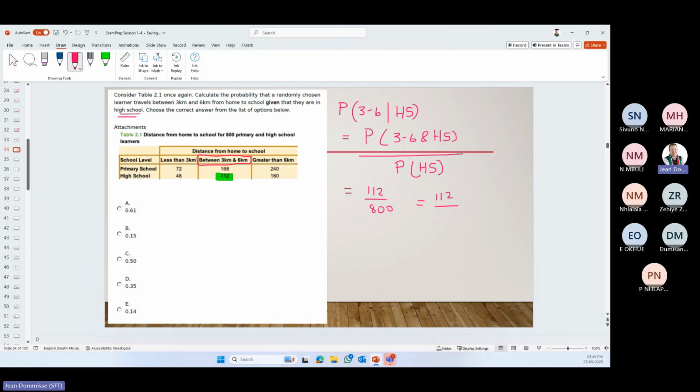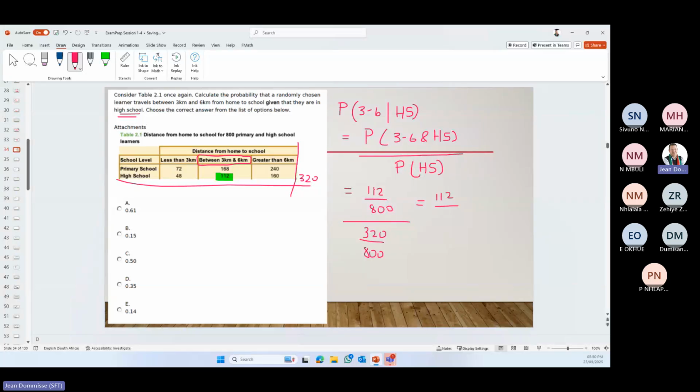Probability of high school. Okay, so high school we needed to add again. That was the only one we needed to add. That was 320. So the probability of high school is 320 divided by 800.